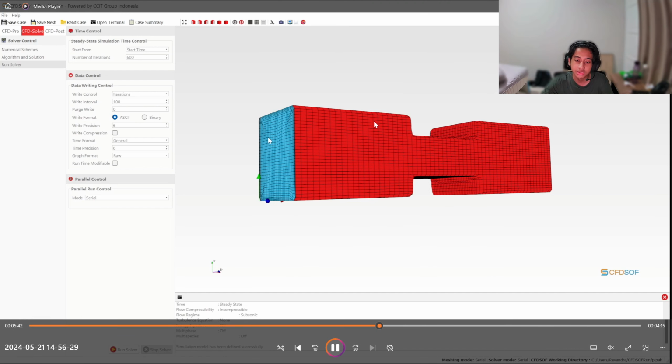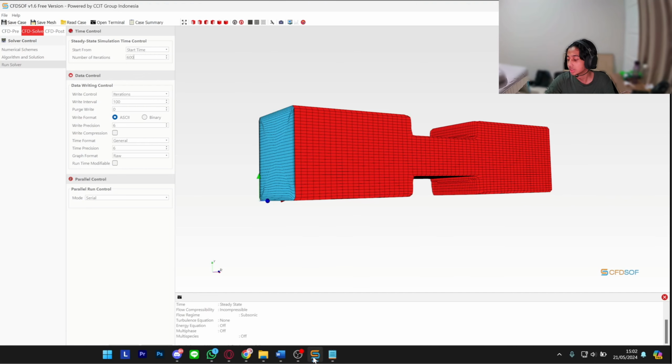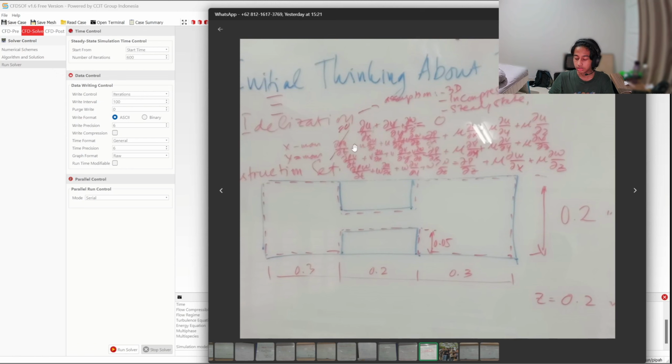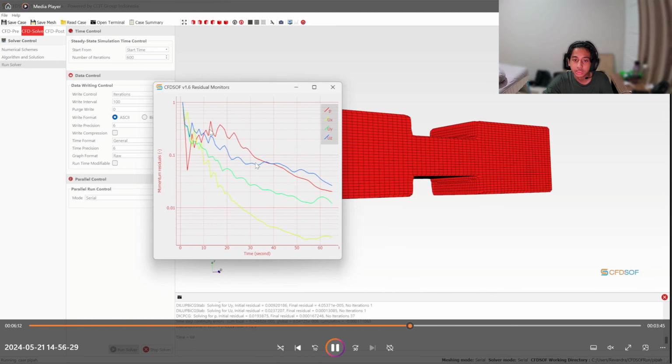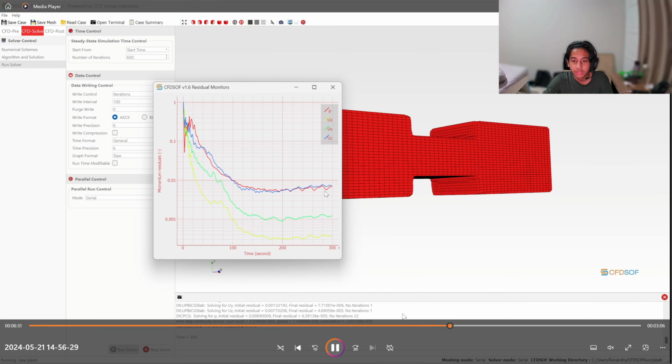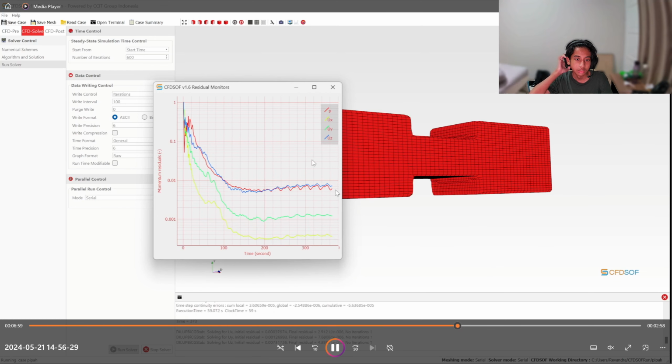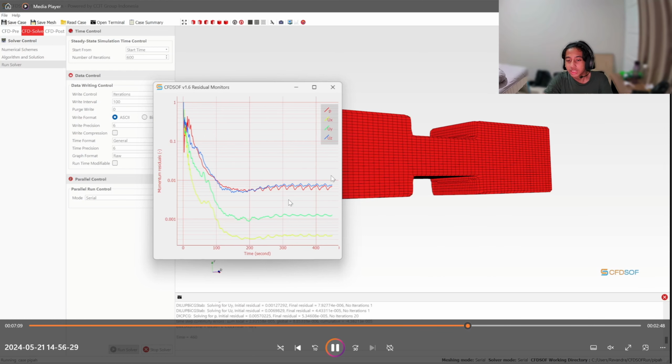So I think 600 is just as good, not too long, not too short, and it already gives the answer correctly. And this is the graph of the iterations. We can see that it's already stagnant, so there is no big difference between the numbers of iterations. The more iterations, it just stays more or less the same in this graph.